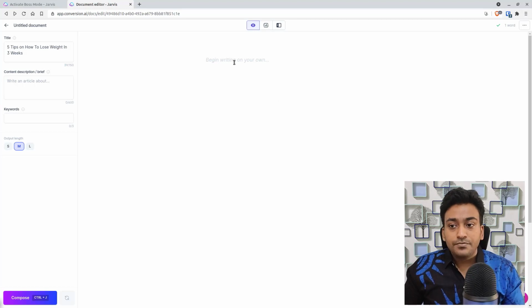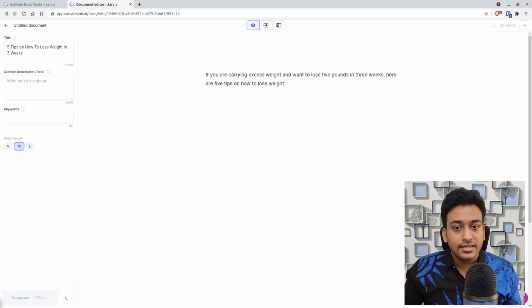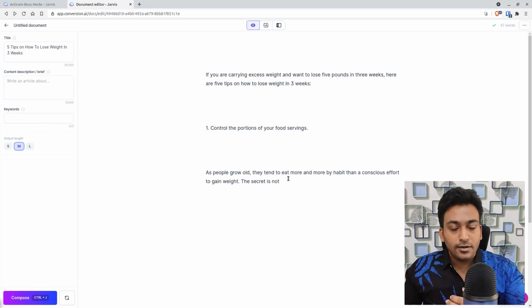For example, I'm just keeping my cursor. I haven't provided any input at all. I have just made sure to enter the title only. And if I click on compose now, what Jarvis will do is take this as the input, and since it does not have any input here, it tries to generate some content based on that.